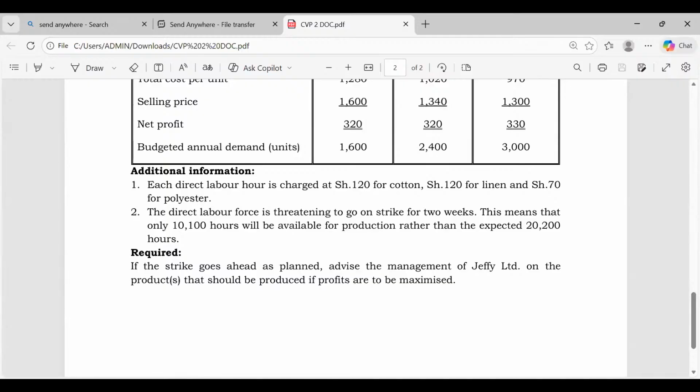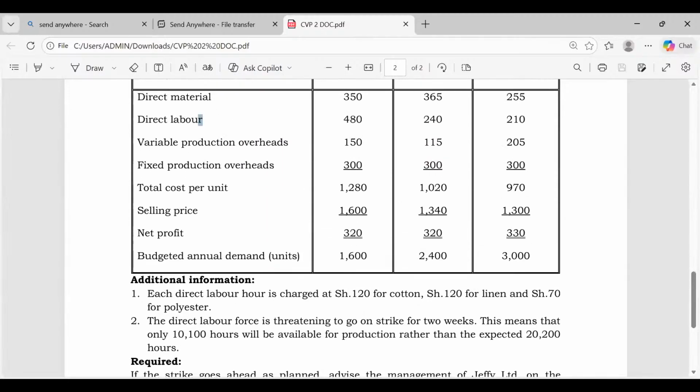The first one is 120, isn't it? The second one, 120, right? The third one is what here, somebody? But now, ladies and gentlemen, you are management accountants. I want hours and you're giving me shillings. You're not historians here. So in this case, you're very right, you can see direct labor. Now, these are shillings, for 80 to 40 to 10. So do your abracadabra. Tell me, how many hours do I need to produce cotton?